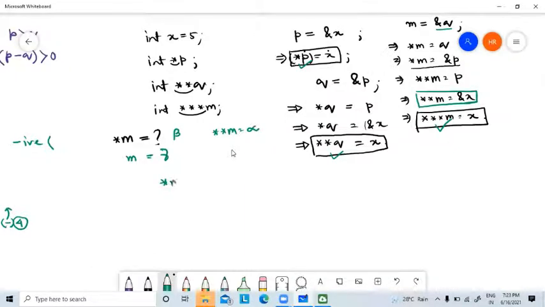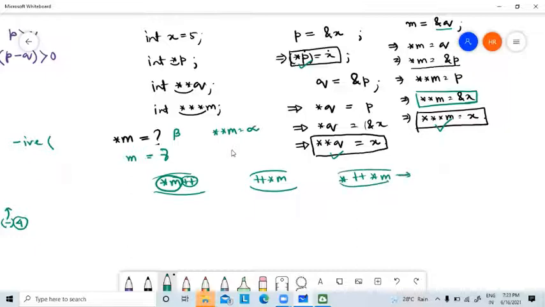Suppose it is given like this, star p plus plus. Now what is the meaning of this? Or plus plus star p. What is the meaning of this? So these things you have to understand. I will discuss this, no problem. If you don't understand what star m is, then how will you understand plus plus? So suppose it is written like this, plus plus star m, then again star. What is the meaning of this? They may ask this type of expression, what is the meaning of this?